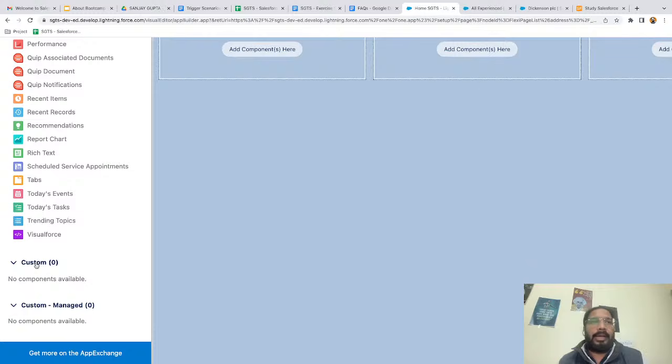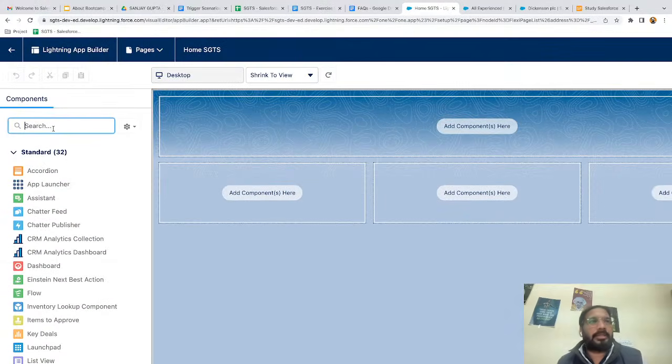And if you scroll down and if you create any custom component, like any Lightning Aura component or Lightning Web component, those will be available here under this custom section. And this custom managed means, if you have installed any AppExchange package, Salesforce provides you a platform where pre-implemented packages are available. That place is known as AppExchange, right? So if you download any managed package which is developed by any organization, managed package components will be available under this option, right?